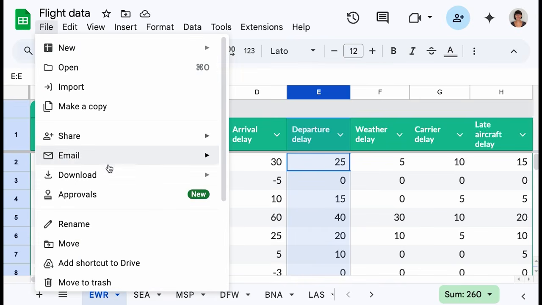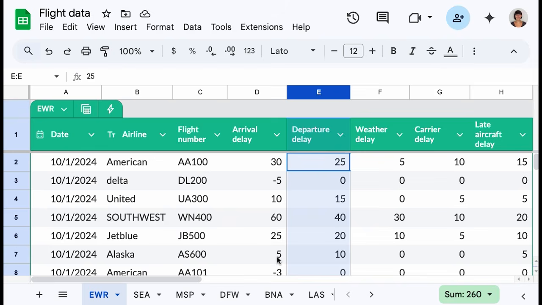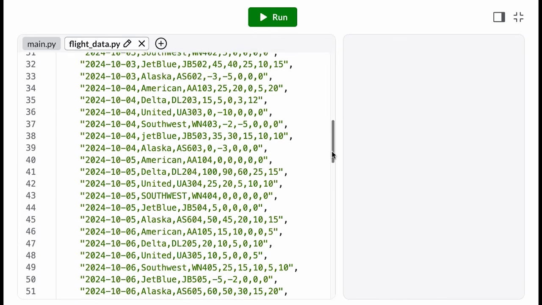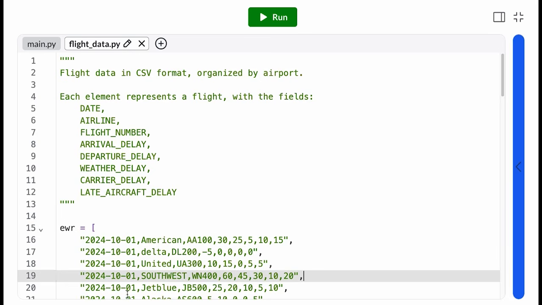When we download this data, the computer puts it in CSV format, where the columns of each row are separated by commas. I did some quick work to get that data into my Python program, and now I have a list of CSV strings. Each element represents a row of the table.